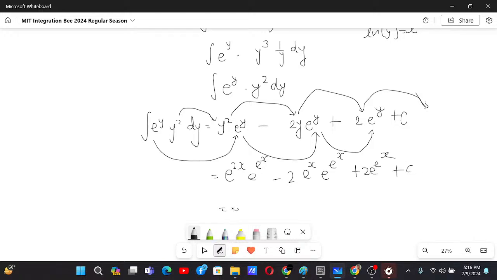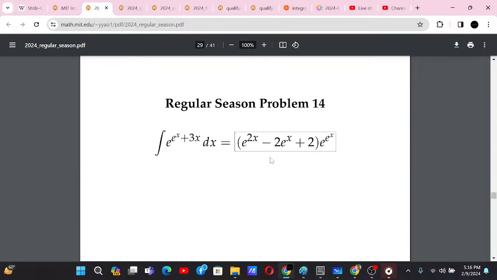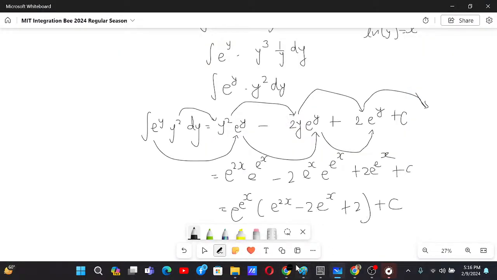Now we can keep this term as it is as a common, and we will have e to the power 2x minus 2 times e to the power x plus 2, plus c. Let us check if that's the answer given by MIT integration by team or not. Yeah, that is the answer. E to the power x times e to the power 2x minus 2 e to the power x plus 2.